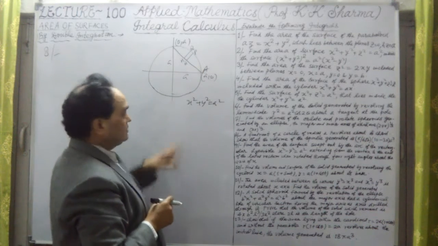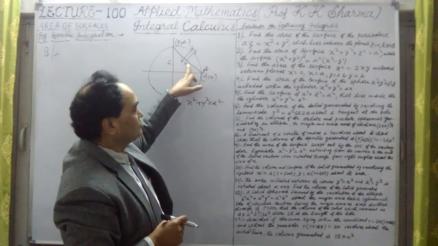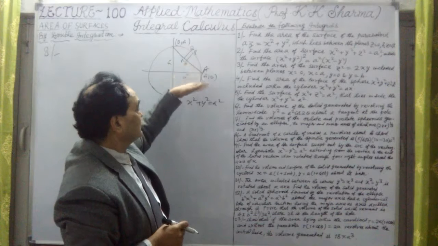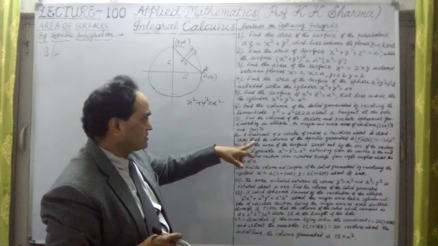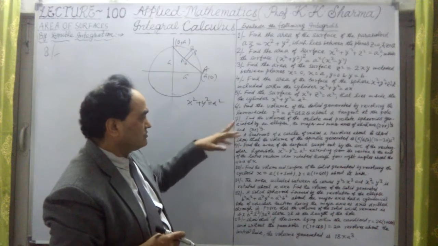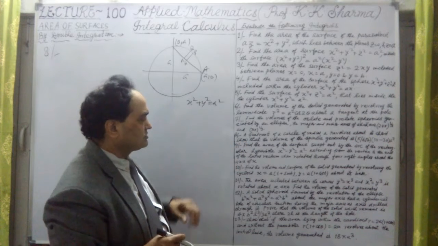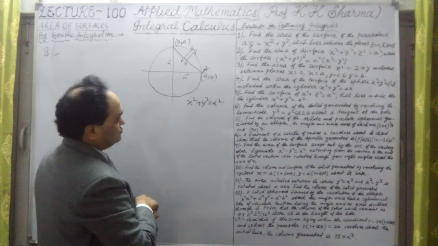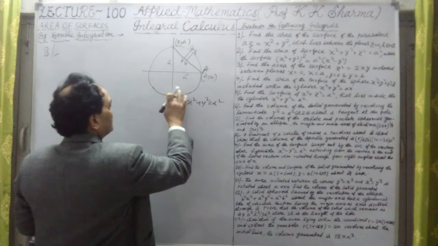Okay, so PN we have to find out. What is PN here? This is the perpendicular upon this line, the chord. A quadrant of a circle of radius A revolves about its chord, so that the volume of the spindle generated is pi upon 6 under root 2 into this.